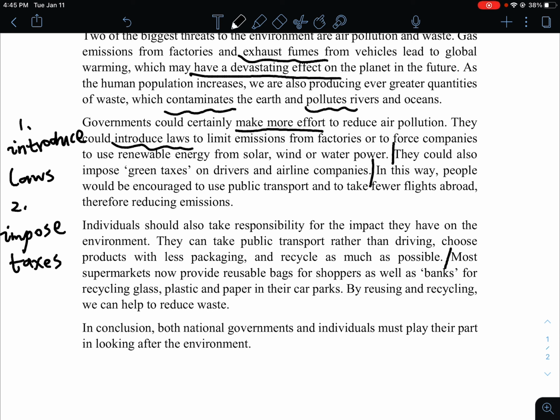Here's more information. Supermarkets right now provide reusable bags for shoppers and banks for recycling glass, plastic, and paper in their car parks. Okay, I don't know what that is, but it's kind of a great idea, right? So let's move on. By reusing and recycling, we can help to reduce waste. So this is kind of a very important structure. By doing something, we can do something.